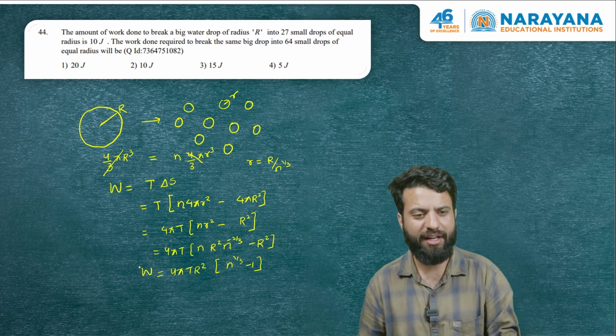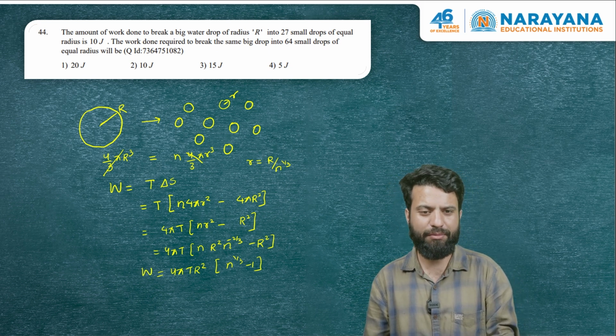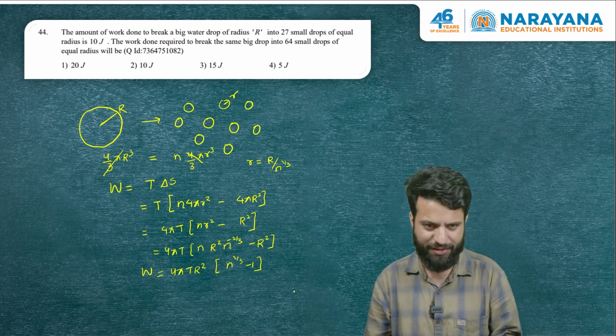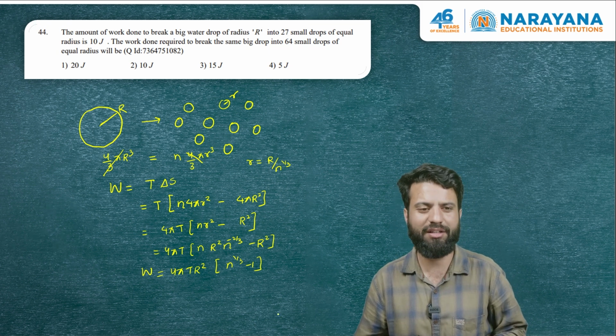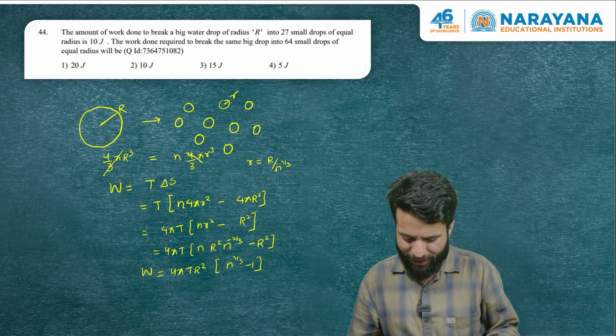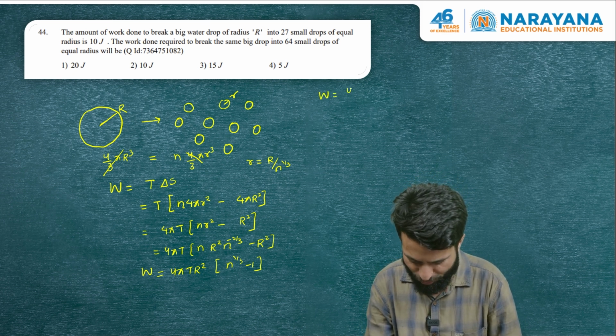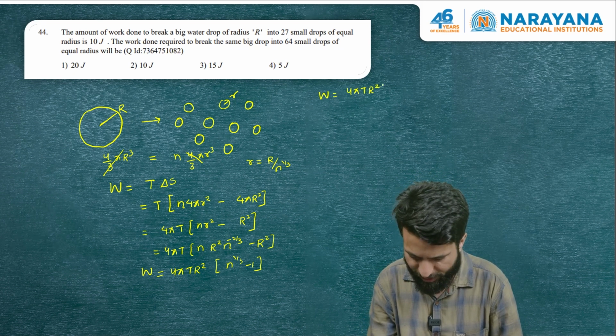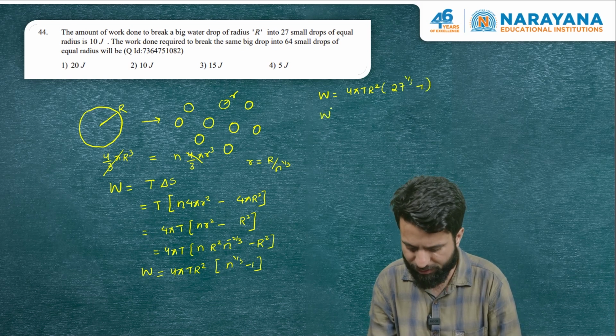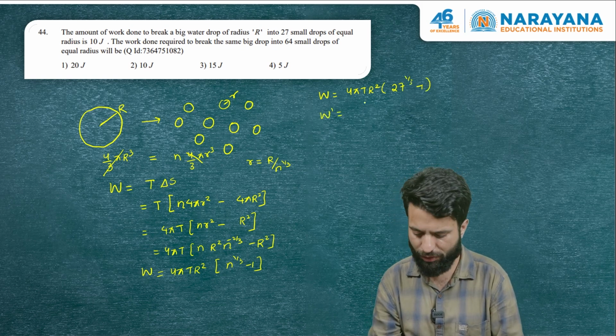What is the question saying? The work done required to break the same drop into 64 droplets is, okay, so he has given us the work done to break a big drop into 27. Let's call that W, and that is going to be 4 pi T r square into 27 whole power 1 by 3 minus 1. And we have to find the work done to break the drop into 64 droplets.